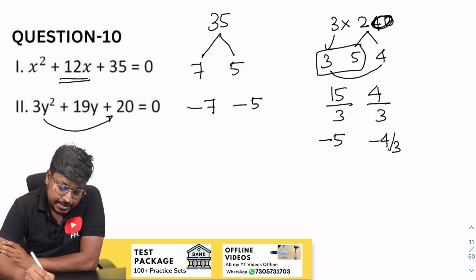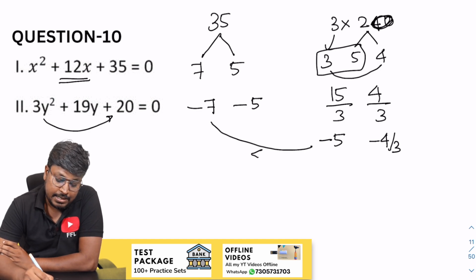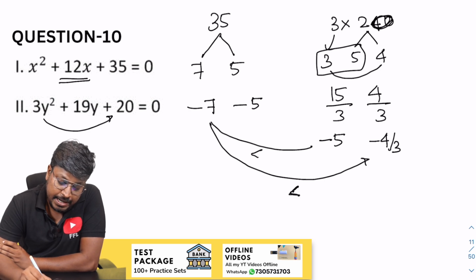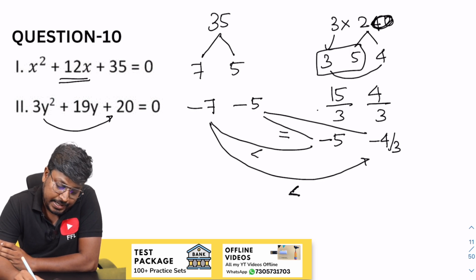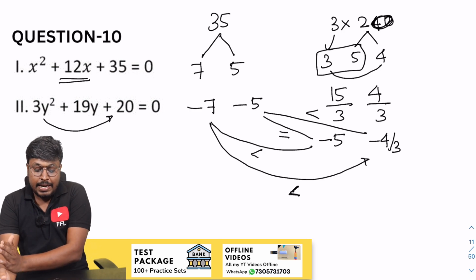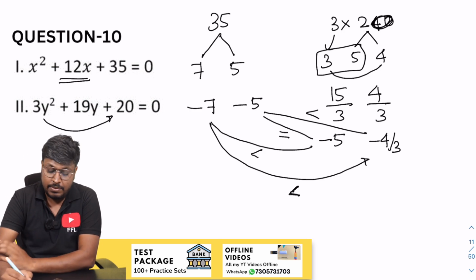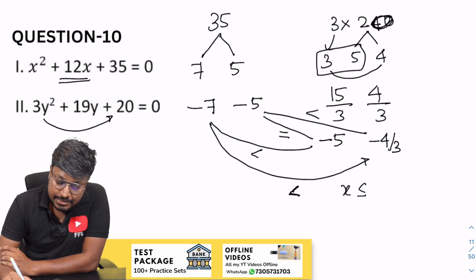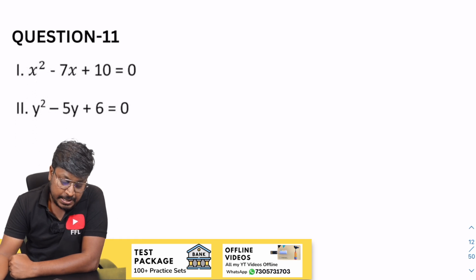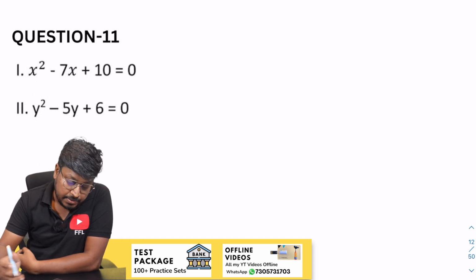So now comparison, right? So minus 7, minus 5: minus 5 is greater than. So minus 7, minus 4: 4 3s are 12, minus 4 is greater than. So minus 5, minus 5: minus 5 is equal to. So minus 5, minus 4 by 3: y is greater than. So finally after comparison, all the y values are greater than, and for only one number it is equal to. So we can say that the answer will be x less than or equal to y, which is the answer for question number 10. So question number 11.